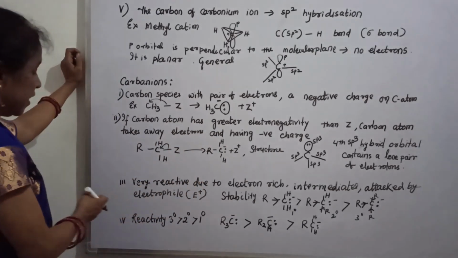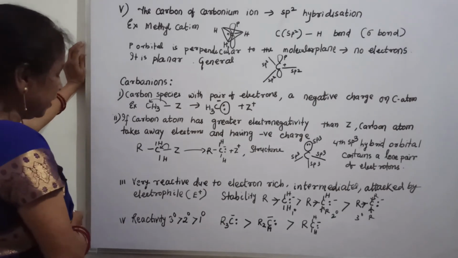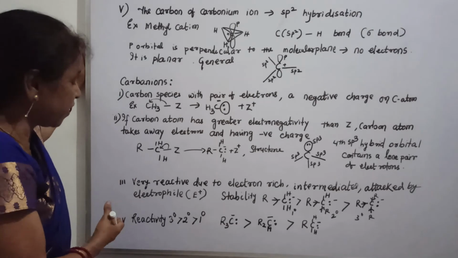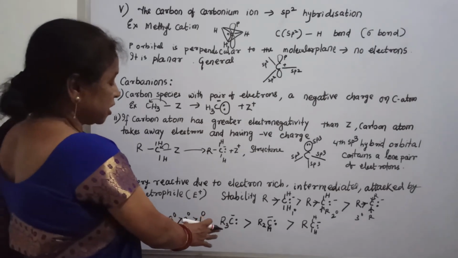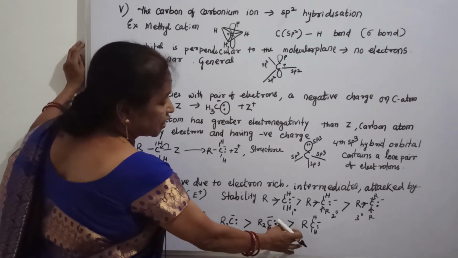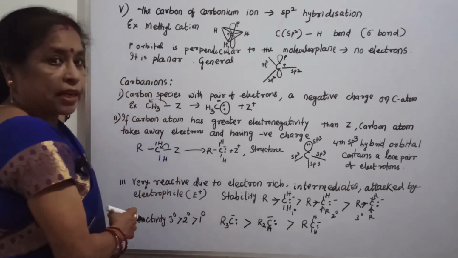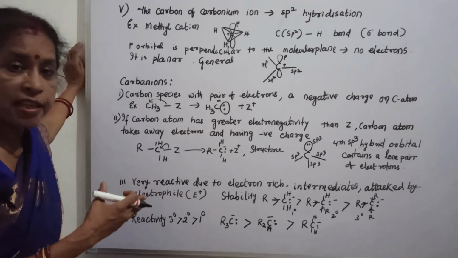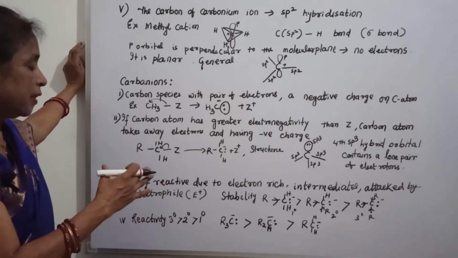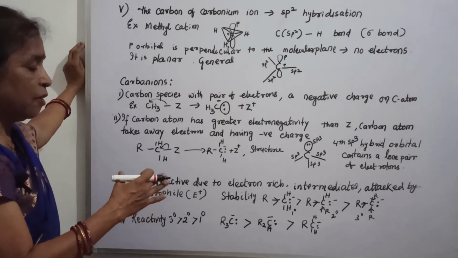And so in reactivity you can say tertiary is more reactive than secondary than primary. Now see, this is the tertiary, this is the secondary, this is the primary. So the tertiary carbanion is more reactive than secondary than primary.